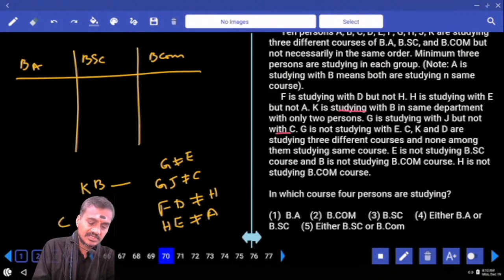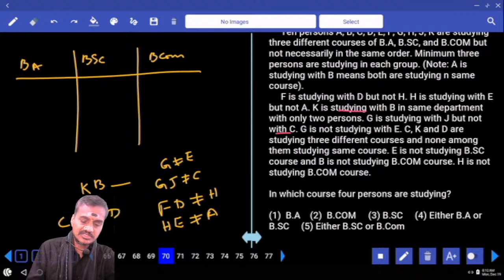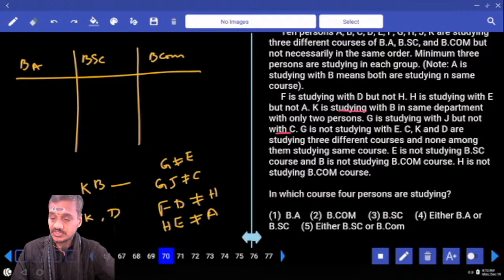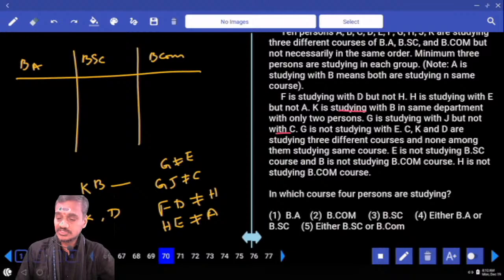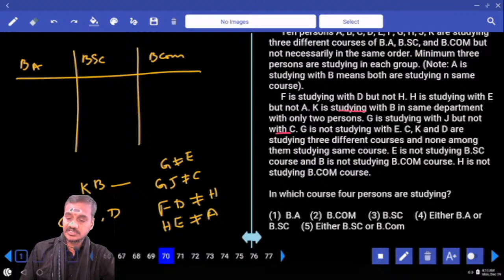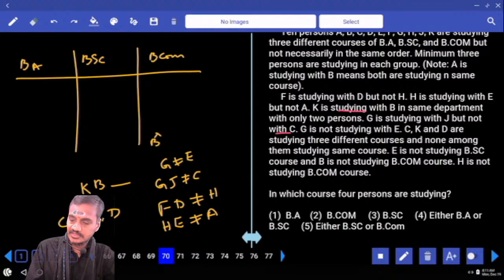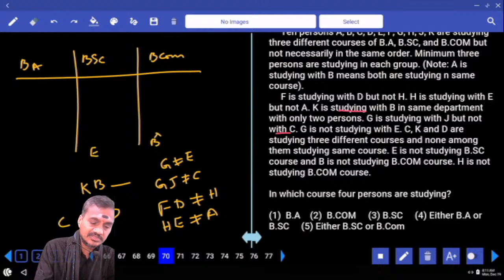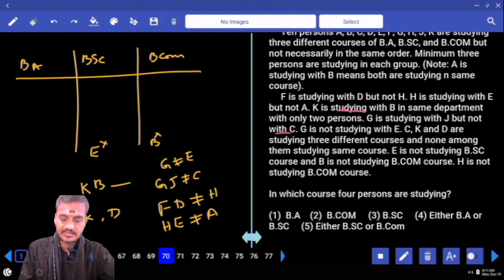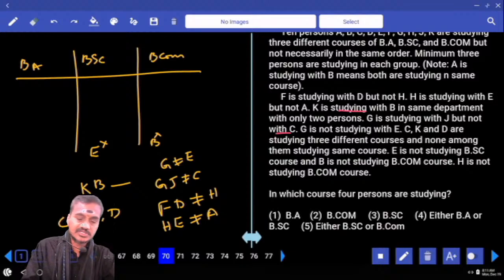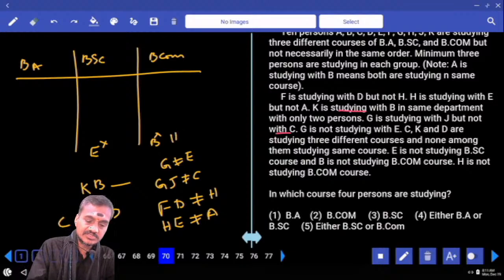Now C, K and D, these 3 persons are in 3 different courses. Then next one, E is not studying in BSc and B is not studying in BCom. Now B is not studying in BCom, and here E is not studying in BSc. Then, H is not studying in BCom.